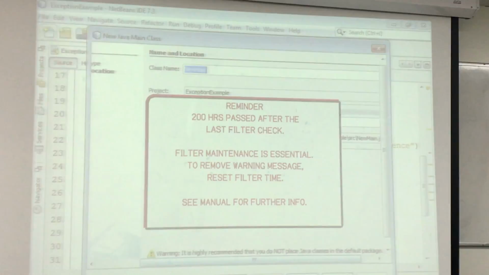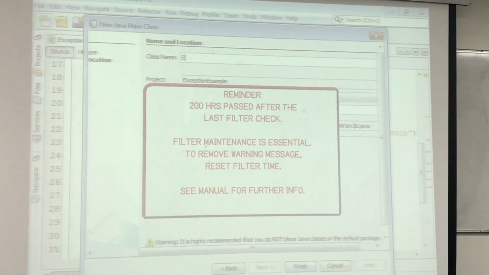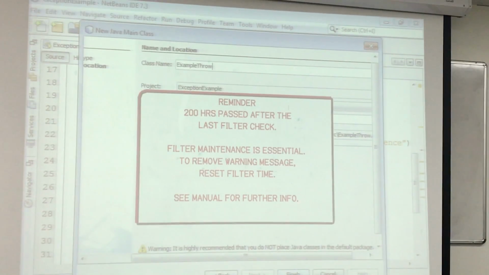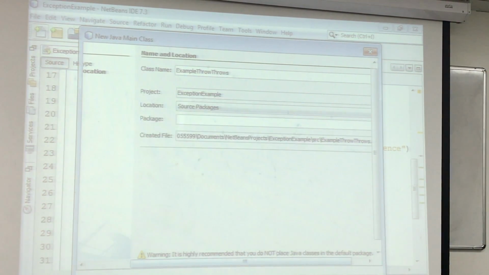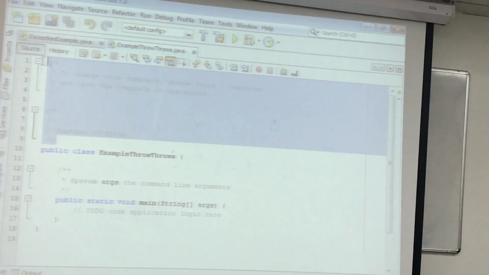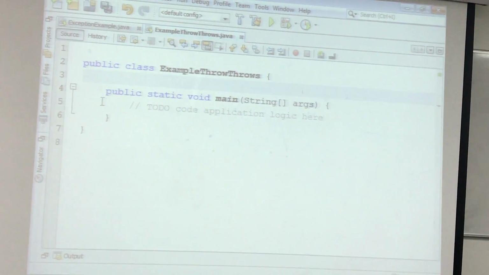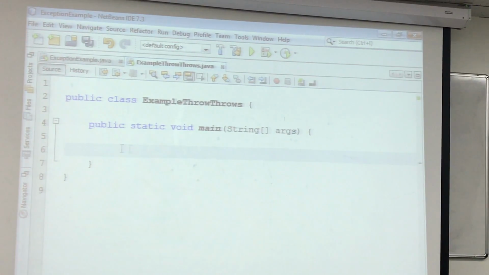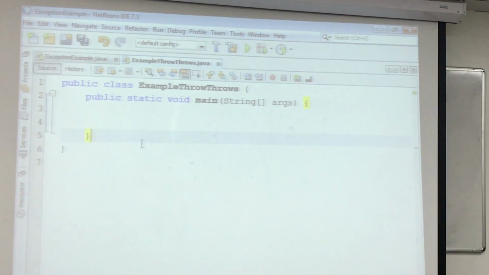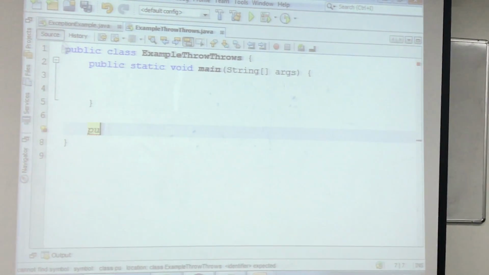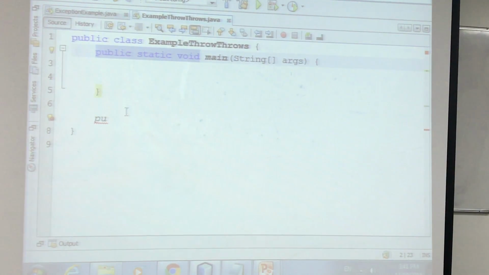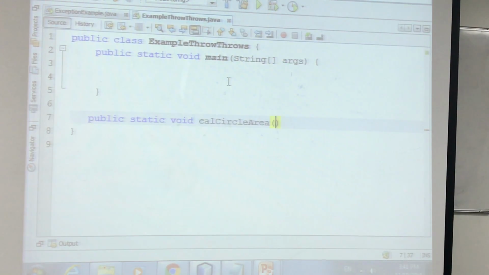So I give it a different class name. We'll say example throws, something like this. Okay, so a very simple program, not complicated, and later we will write some complicated programs also. So let's write this method. We'll say public, we'll just copy this. Okay, so we'll say circle area, something like that, and here we are passing double radius.